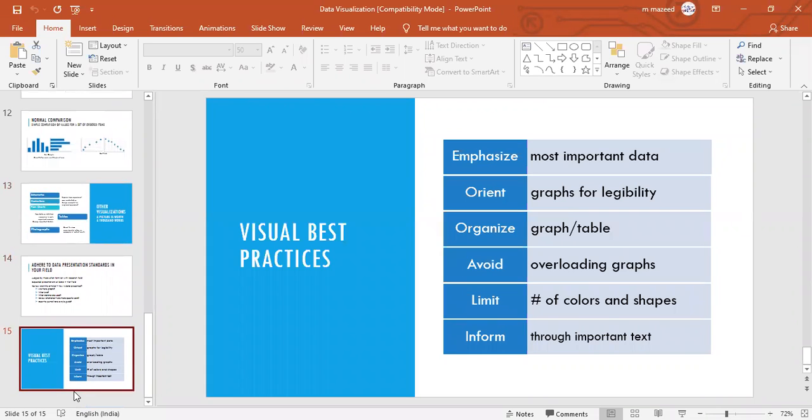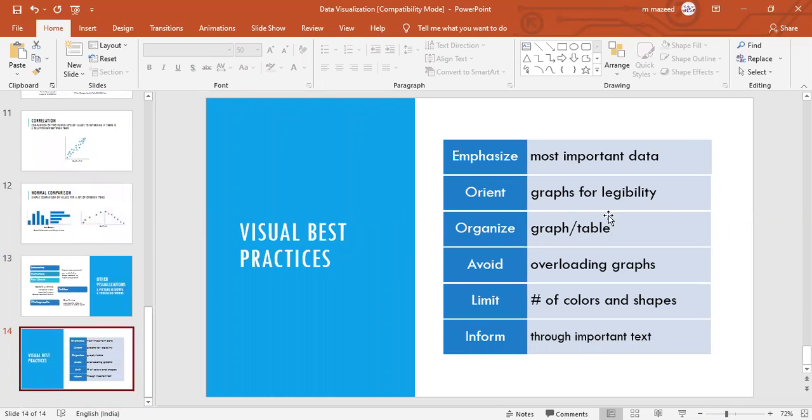And visual best practices. What practices can we follow? Emphasize more on important data. This is the point. So emphasize more on data. Then orient graphs for legibility, and then organize it. What graph you have to use, what table. Avoid overloading graphs. It doesn't mean that you just fill your presentation with graphs only.